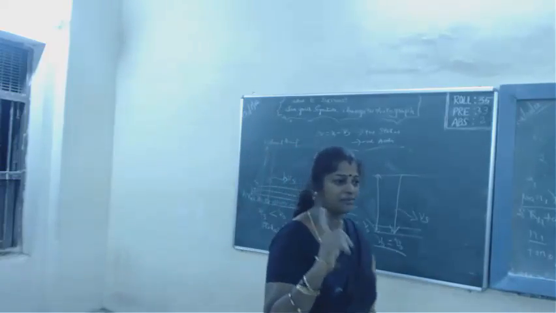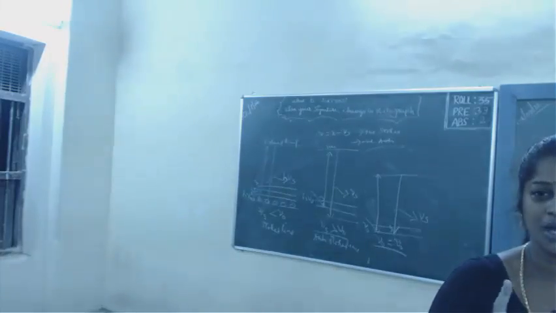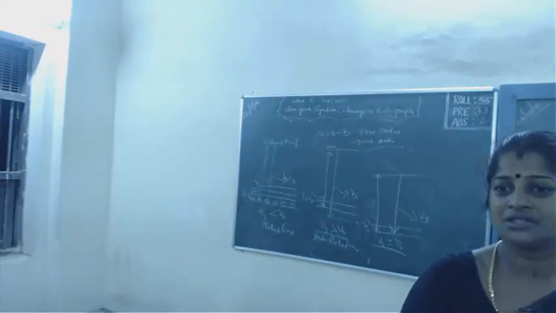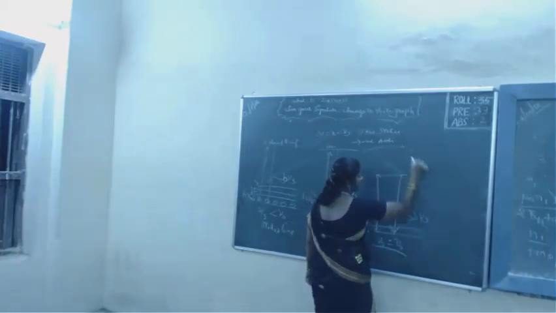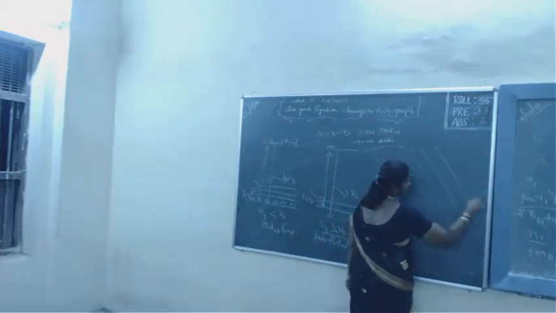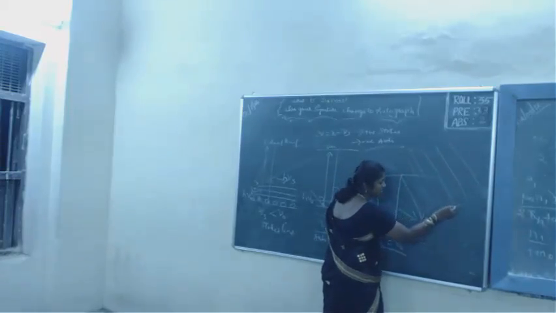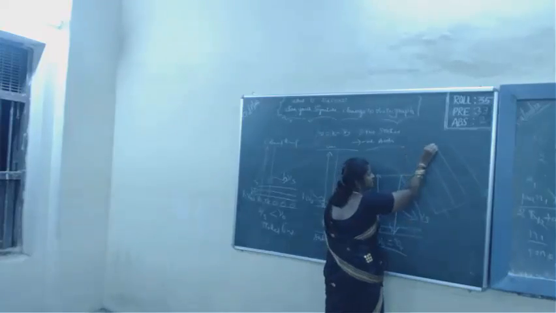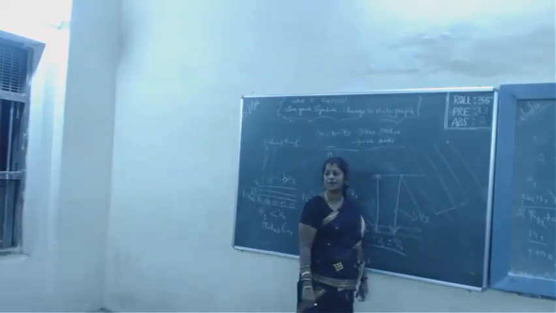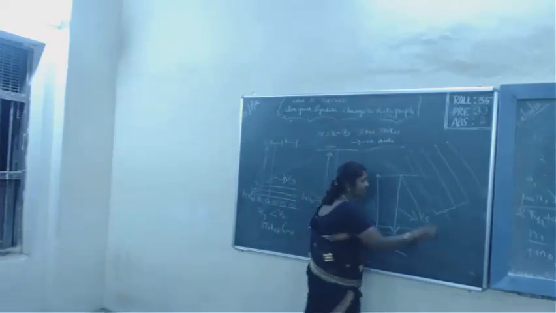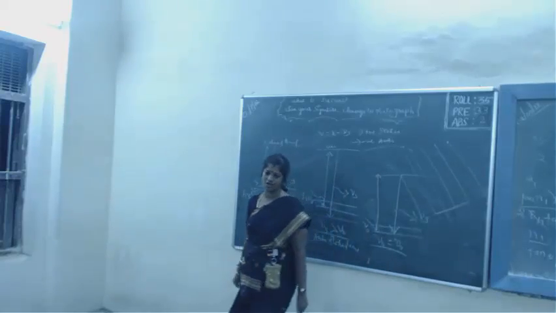Next is the wavefront. What is a wavefront? Is only one ray coming from the sun? No, a number of rays are coming, right? Now, the rays which are in phase, where the starting point is the same and the ending point is also the same, all join together. This is called a wavefront.